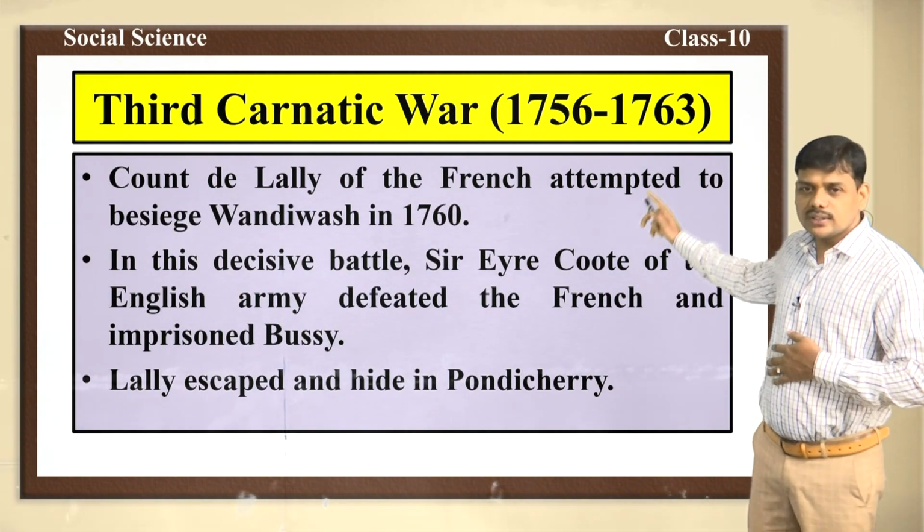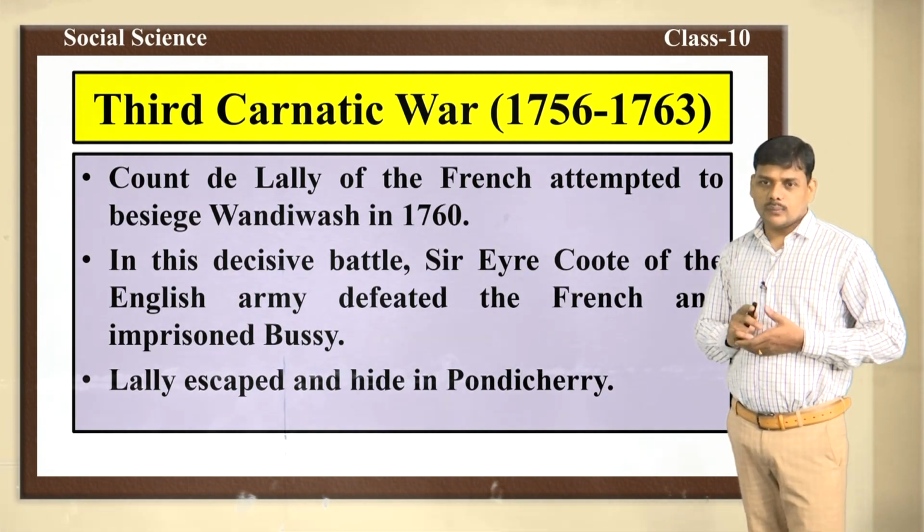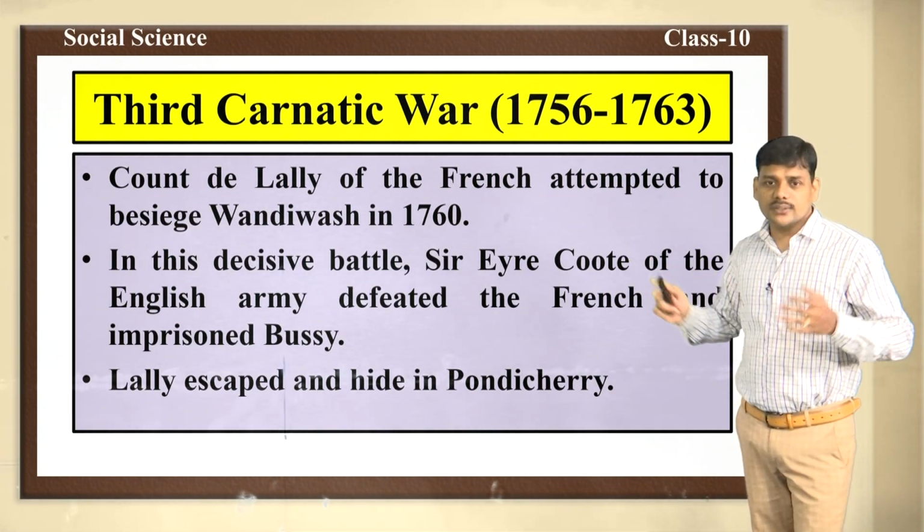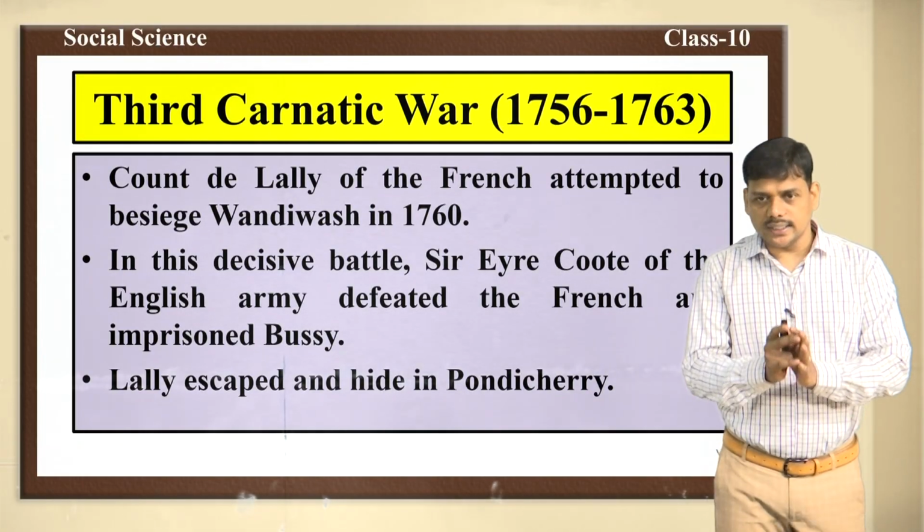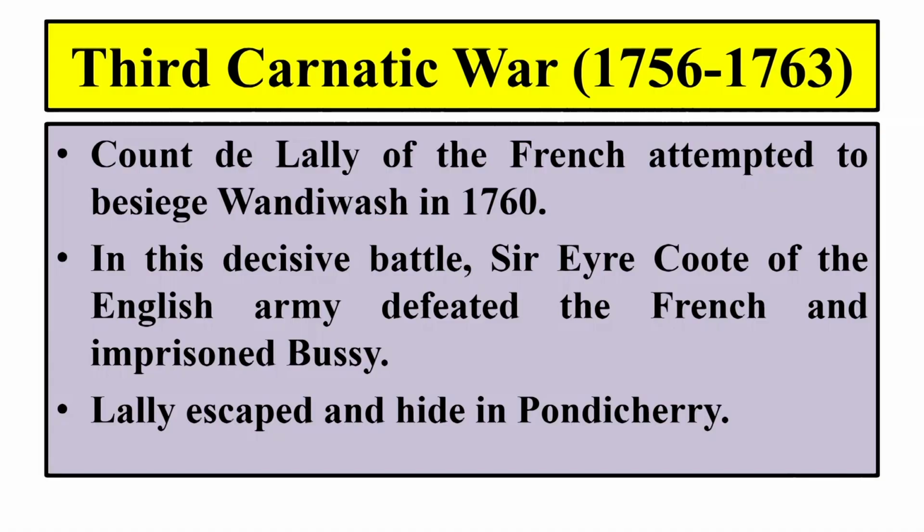Now let us move to the Third Carnatic War. What were the reasons for the Third Carnatic War? Count de Lally of the French attempted to besiege Vandivash in the year 1760. He wanted to capture Vandivash. This decisive battle, which was fought in 1760, was called the Battle of Vandivash.